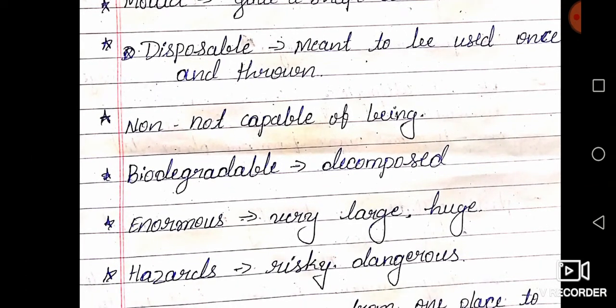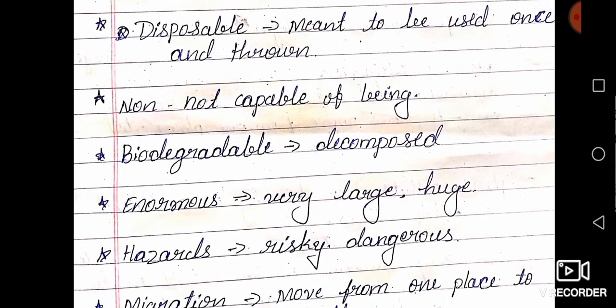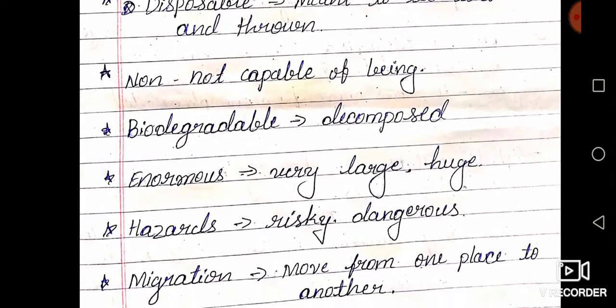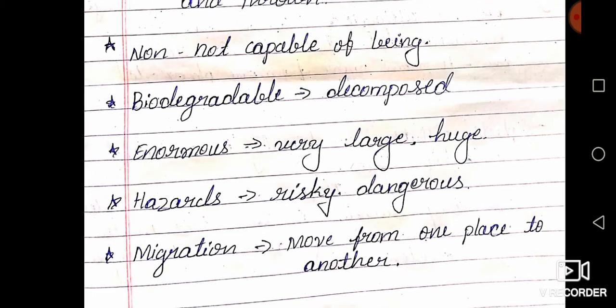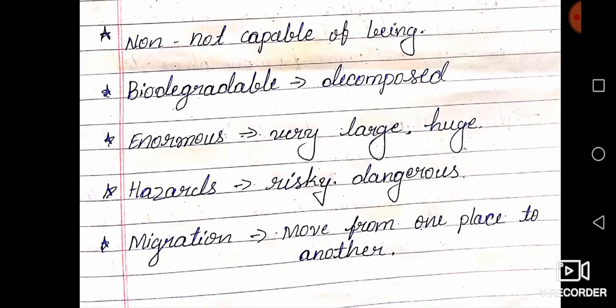Next word is biodegradable. Biodegradable means decomposed. Next word is enormous. Enormous means very large or huge. Next word, hazards. Hazards means risky or dangerous. Clear? Next, last word is migration. Migration means move from one place to another.